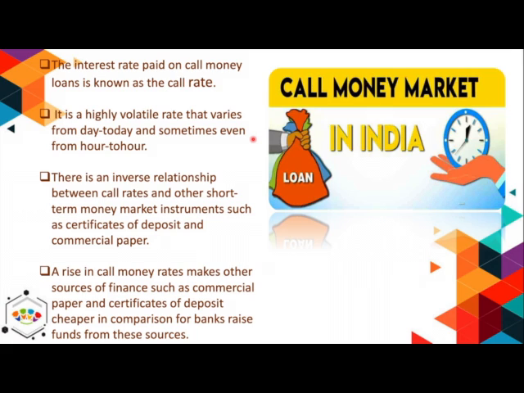Call money transactions are generally made on the telephone. The paper formalities are completed afterwards. The lender issues a check to the borrower through the Reserve Bank of India. In lieu of it, the borrower gives a call money borrowing receipt to the lender.